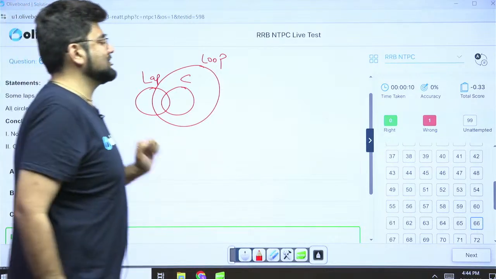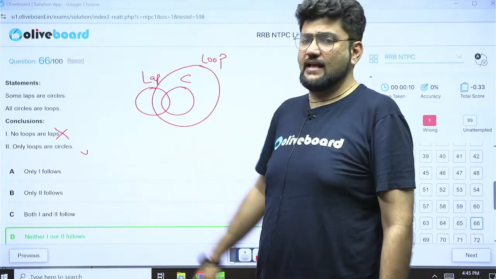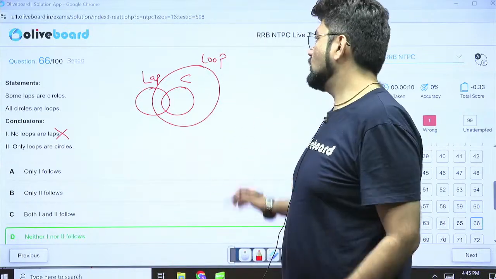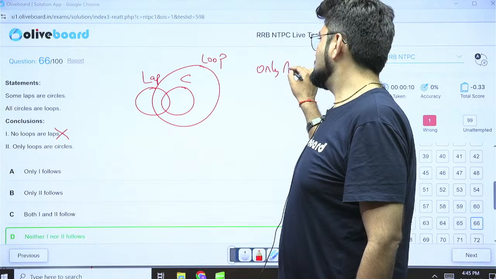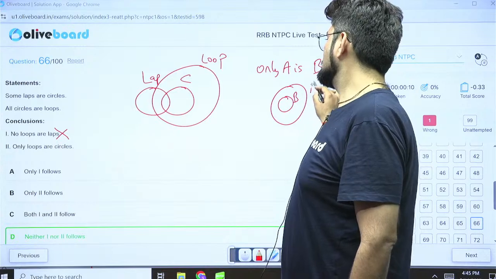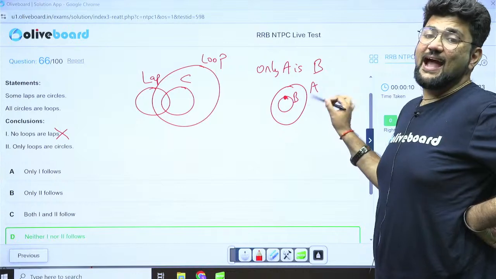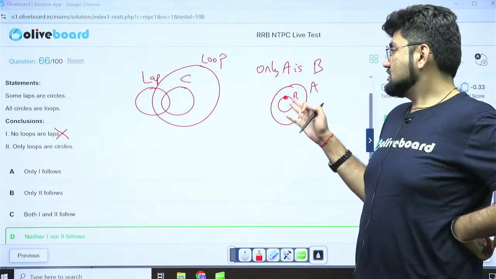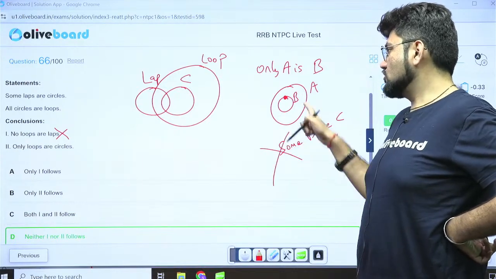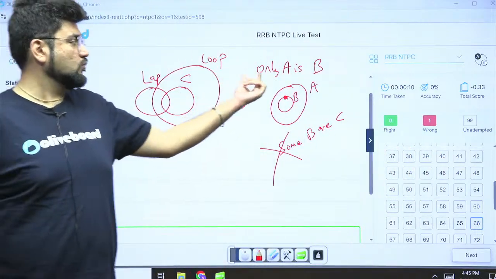Only loops are circles. Now, a lot of students get confused here. They say that only loops are circles, no loops are in laps also, they'll cancel it. And by chance, they get a correct answer. But only has a different meaning altogether. When I say only A is B, I will draw the figure of all B are A and put a mark on B. That means B can only be a part of A and no other element. Now if I say some B are C, this is not possible because B cannot be a part of any other element now. B can only be restricted to A. That is the beauty of this word only.